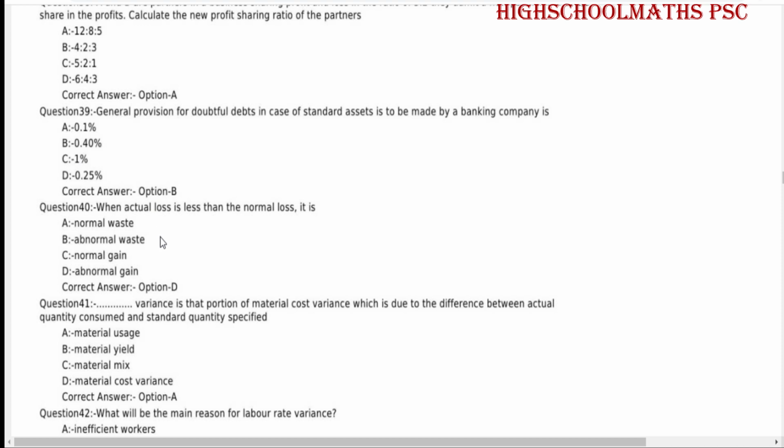0.40%. When actual loss is less than the normal loss, it is abnormal gain.